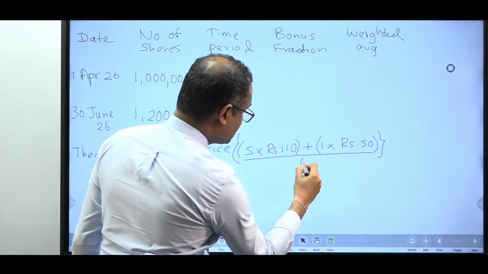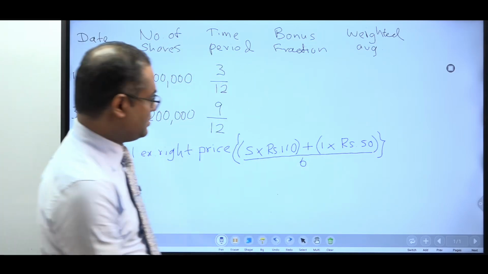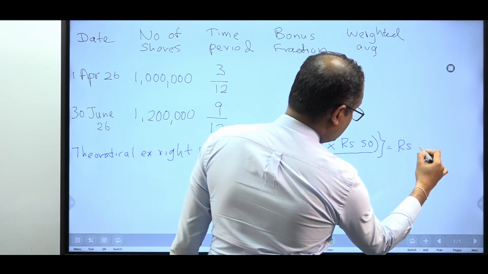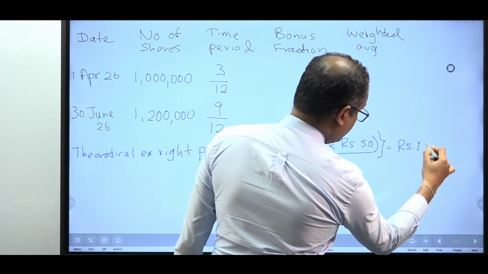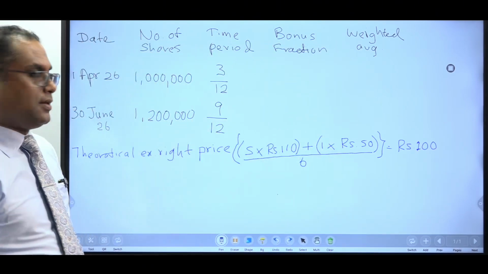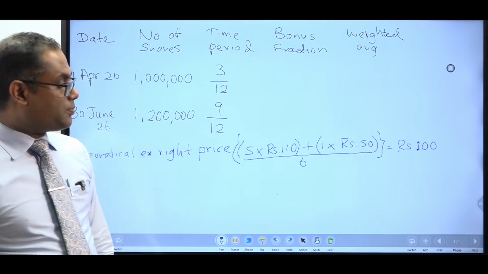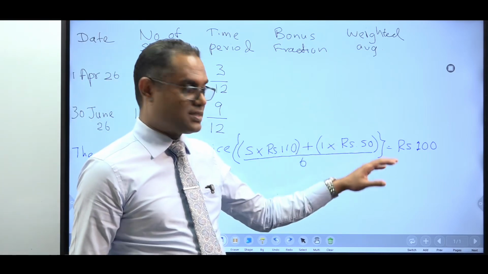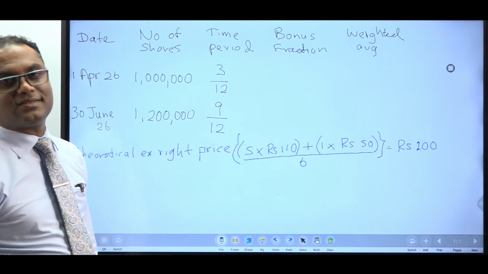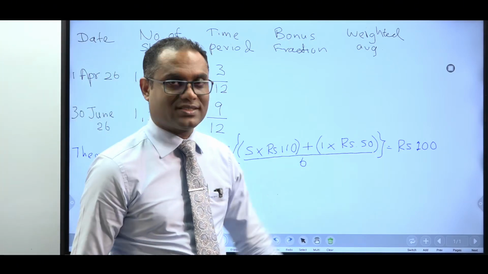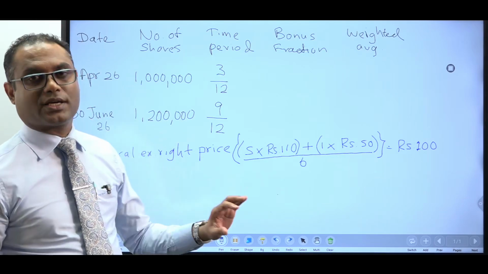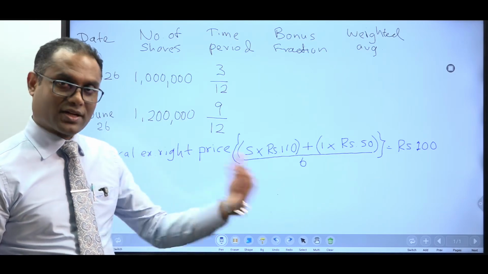Divide this by 6. What is the answer? 100 rupees. So the theoretical ex-right price, that is the theoretical computation of the share price after the rights issue, would be 100 rupees. Ex-right means after rights.